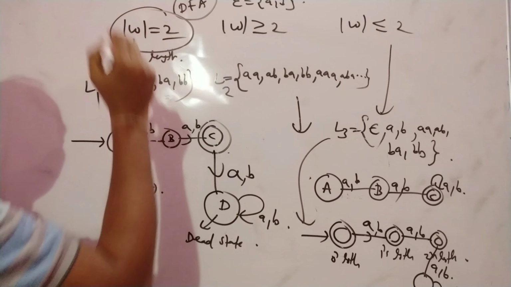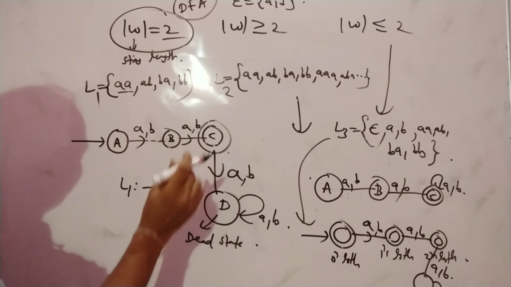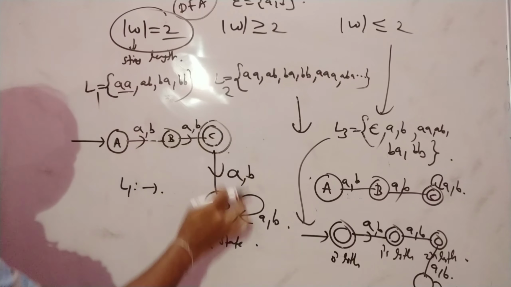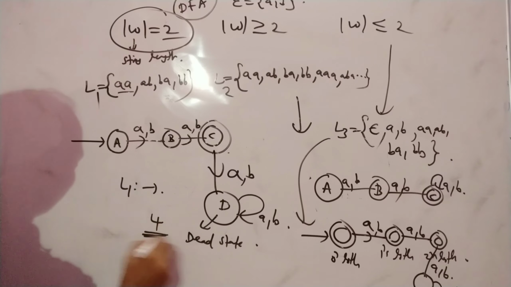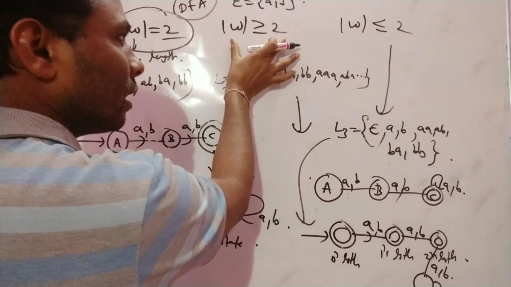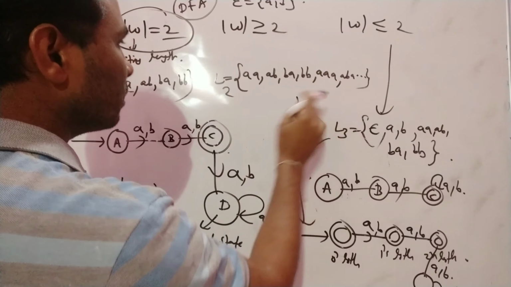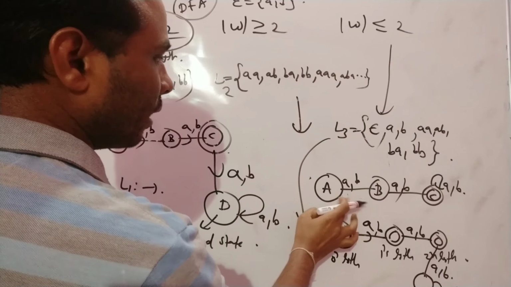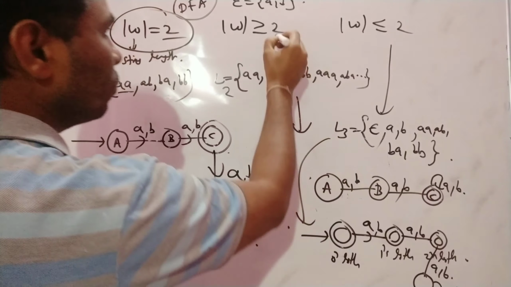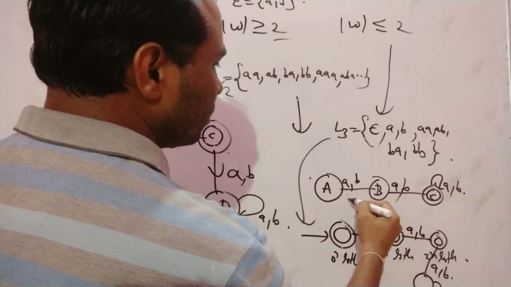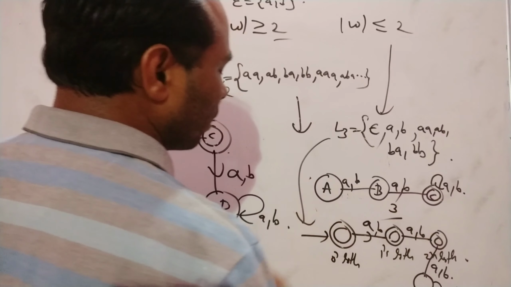If length is 2, how many number of states are required? Here states should be 4. You should remember it is 4. If length is greater than or equal to 2, how many states are required? This is the diagram for L2. This is 2, it means 2 plus 1, 3 states required. You should remember.